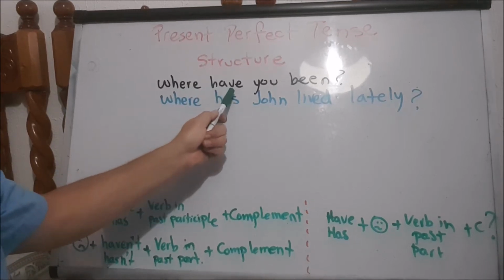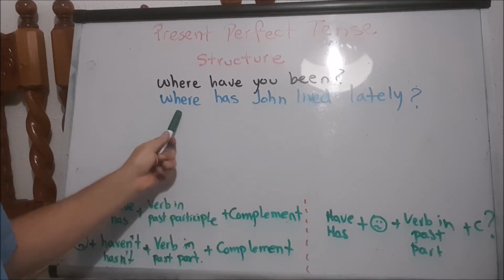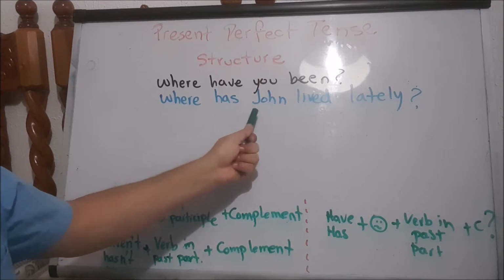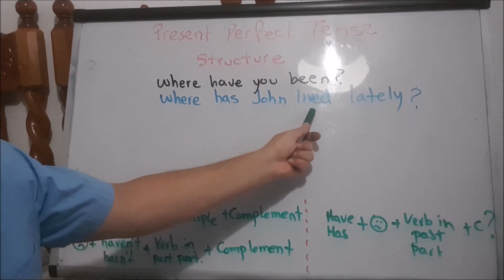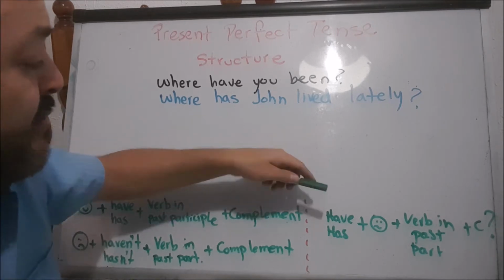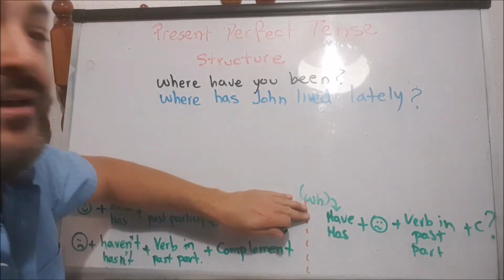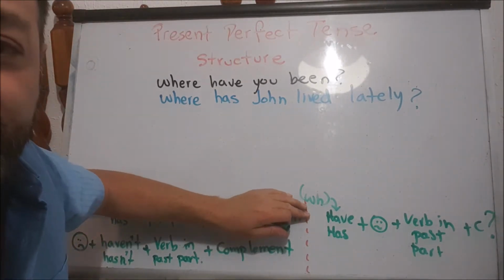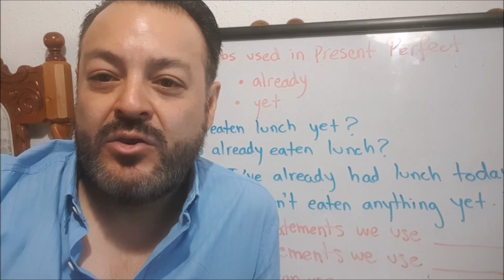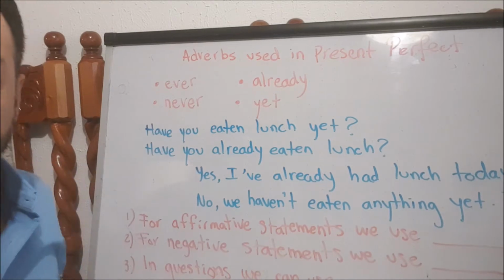WH, auxiliary, person, the verb in past participle. Where has John lived lately? WH, auxiliary, the person, the verb in past participle, and the complement. So it follows the same structure, but WH goes to the beginning, and then you continue with the question, all right? There are some adverbs that we usually use in present perfect. Take a look at the board again.